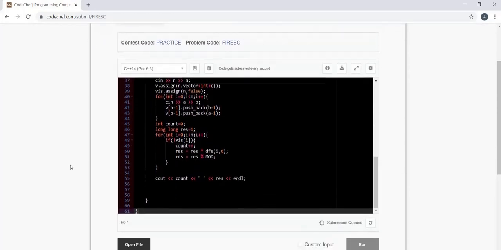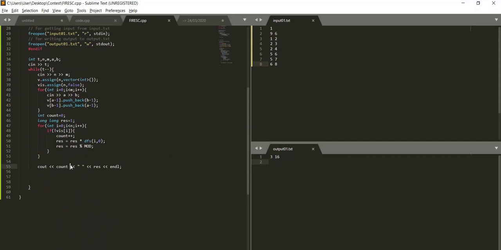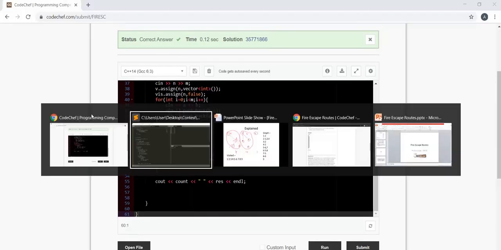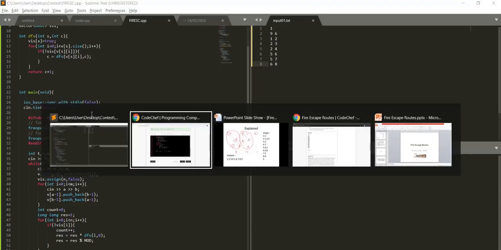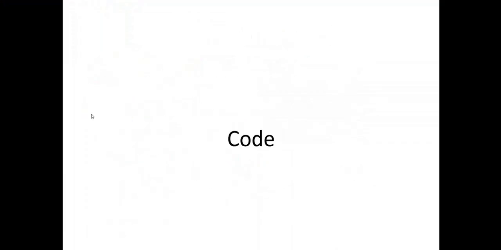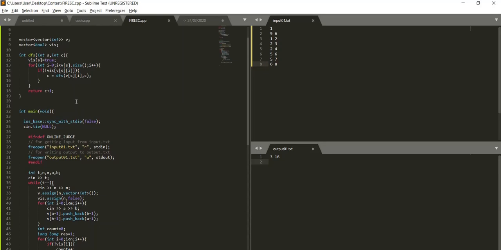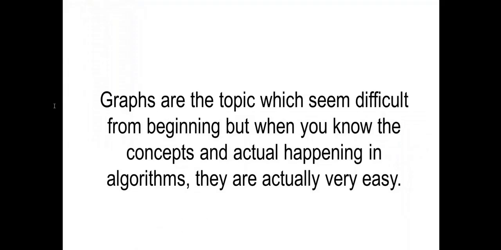Yeah, so the submission is yet to be done. Yeah, so we got an AC, right? So it was pretty simple, right? I would like to say one thing, that graphs are a topic which seem difficult from the beginning, but when you know the concepts and what is actually happening in the algorithm, they're actually very easy. So when you know what's actually happening in DFS, it's just a 5-line code, but that's very important. We need to understand what's happening here, and from this we can solve a lot of problems. So that's it.